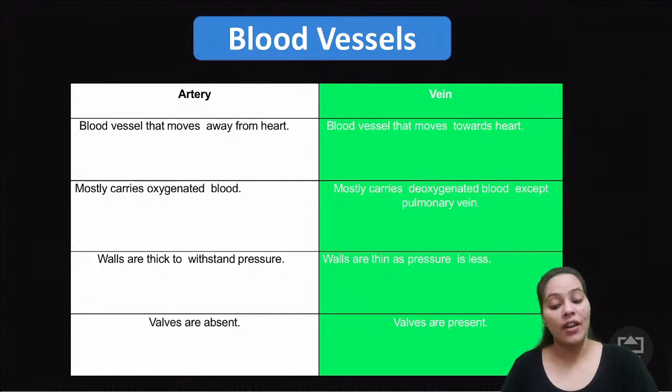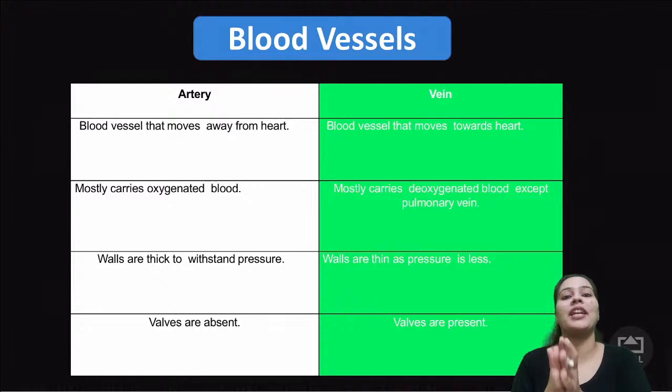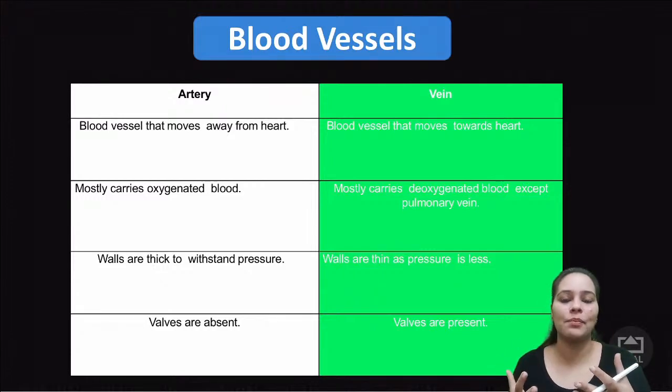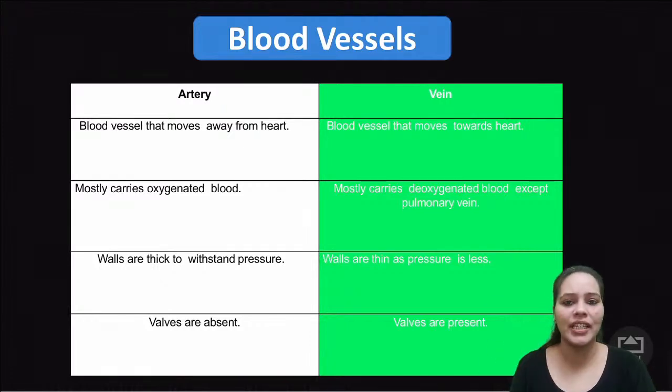Now your arteries are thick walled, very thick, because the blood always comes into the arteries with pressure, so they need to withstand that pressure. That is why arteries are thick walled. On the other hand, your veins are thin walled, because they carry blood from the different parts of the body and take it back to the heart. So there the different body organs do not give pressure. That is the reason. Okay.